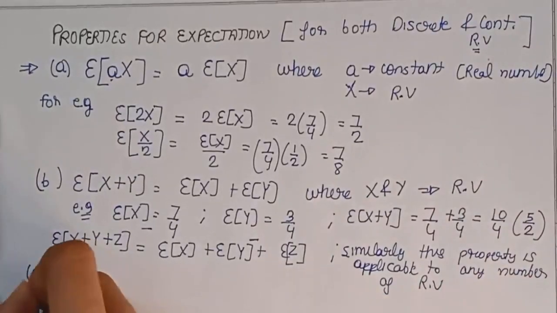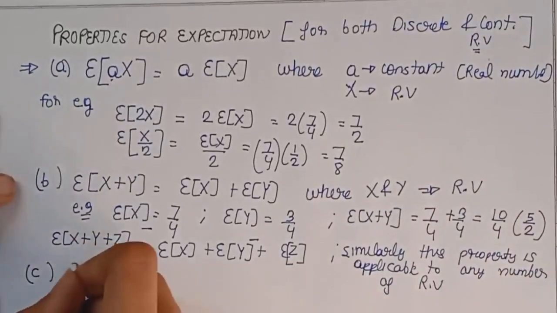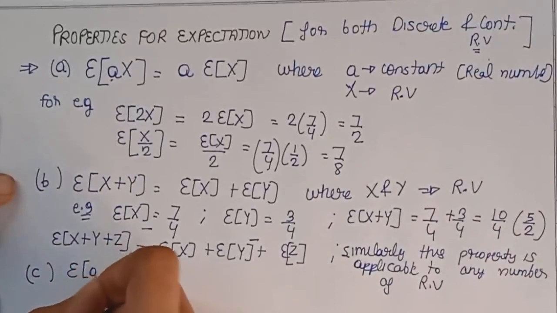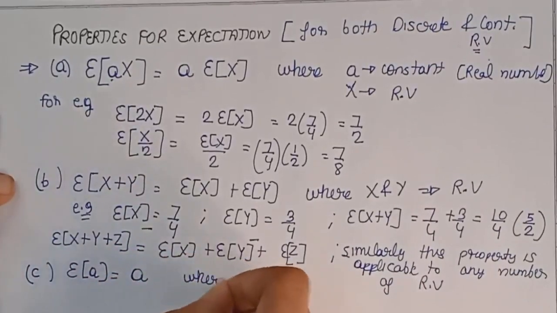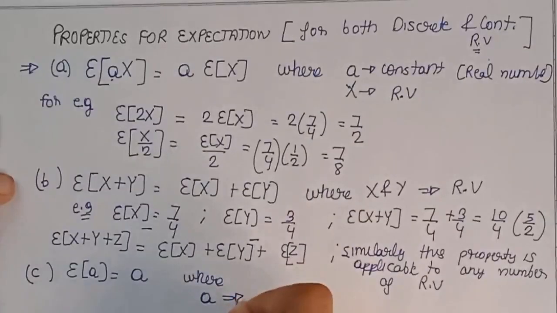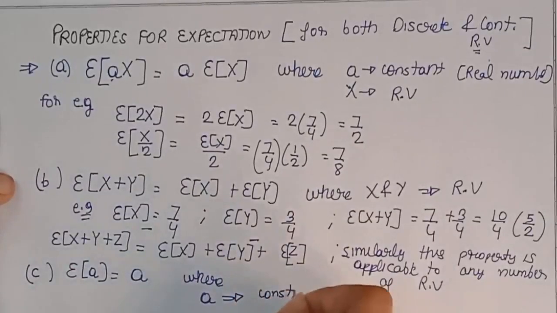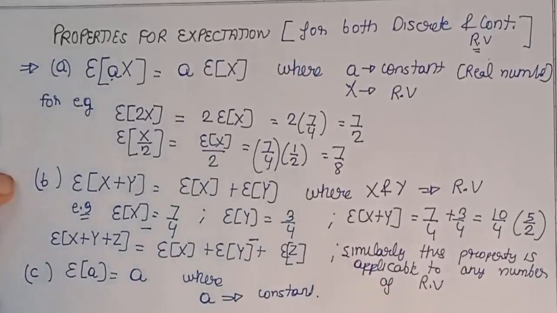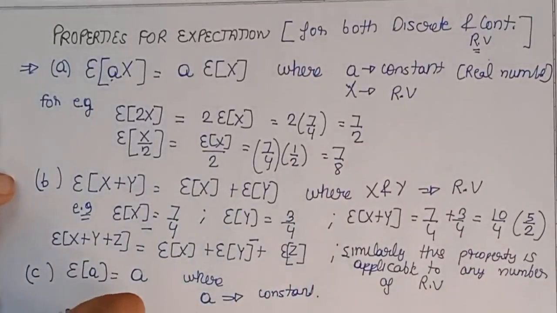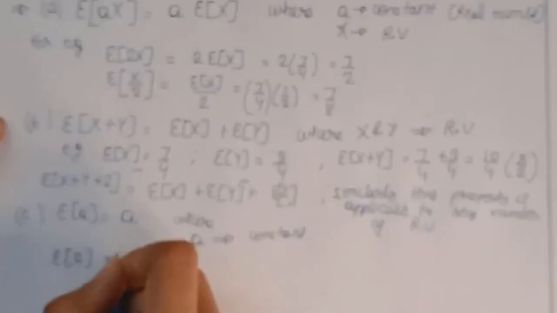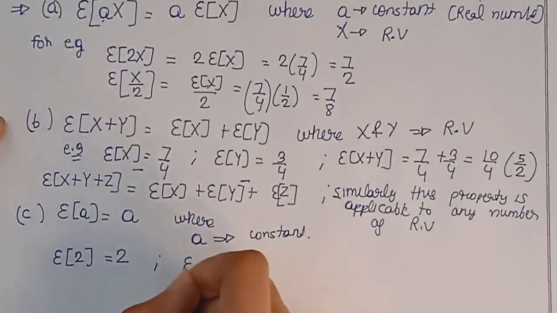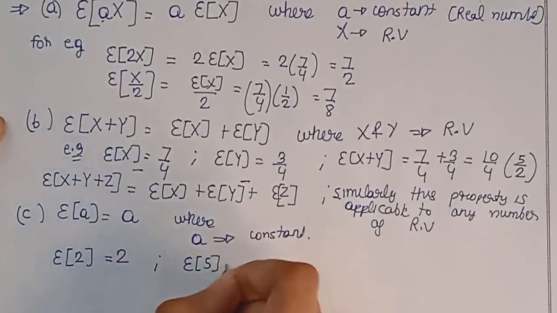Now let us move on to the third property, which is expectation of A is equal to A, where A is constant. That is, if someone asks you about expectation of 2, then it will be equal to 2. If someone asks you about expectation of 5, then it would be 5.